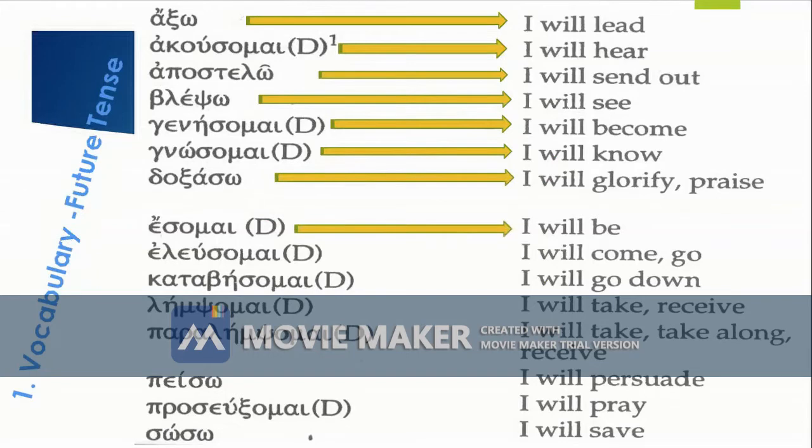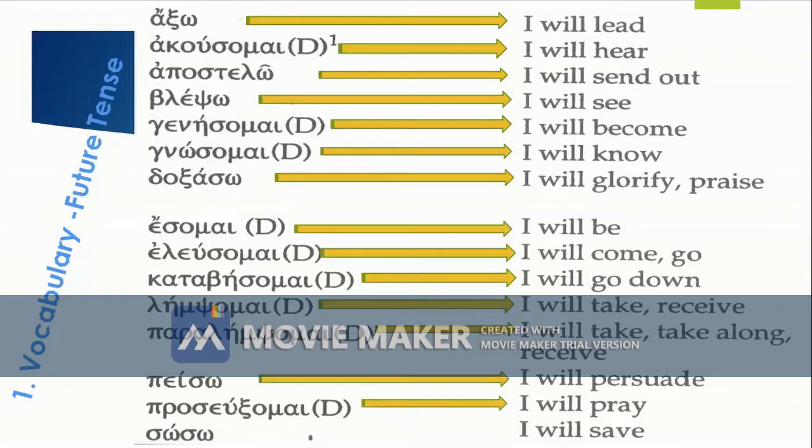Esomai, I will be. Eleusomai, I will come or go. You have the word katabesomai, I will go down. Lambano becomes lempsomai, I will take or receive. And paralambano becomes paralempsomai, I will take along. Peitho becomes peiso, I will persuade. Proseuchomai becomes proseuxomai, I will pray. And the last word, sozo, becomes soso, I will save.